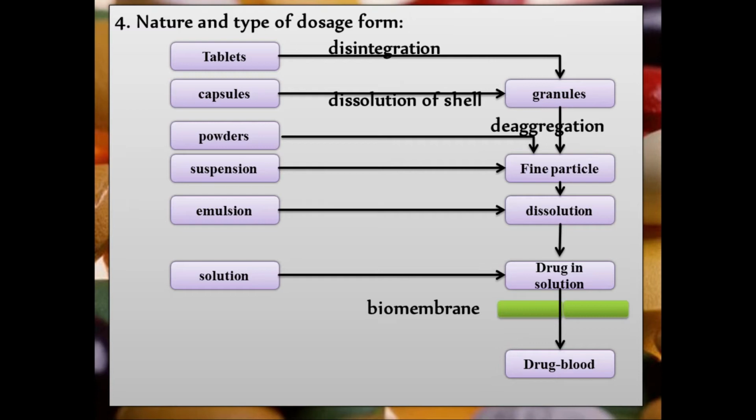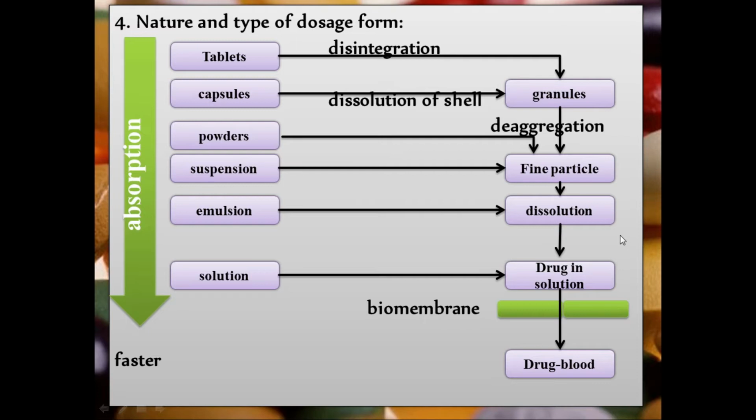Okay, now the order of rate of absorption depends on this, that is, faster. Means solution will have the highest absorption rate as compared to tablet, capsule, powder, suspension and emulsion. And tablets will generally have a slow absorption rate as compared to solution. Okay, this is the nature of the dosage form. Why are we looking at the nature of dosage form?